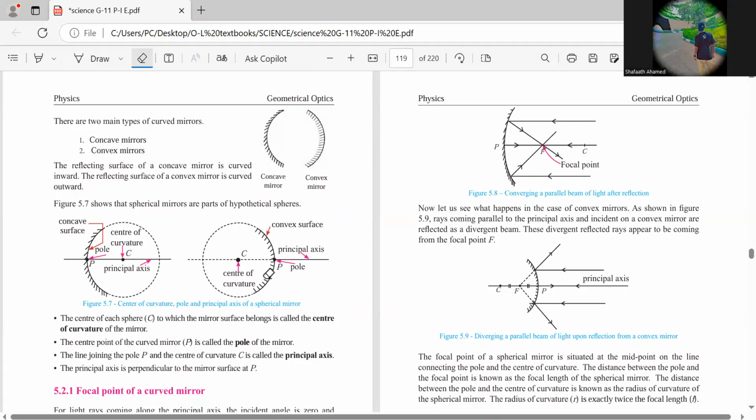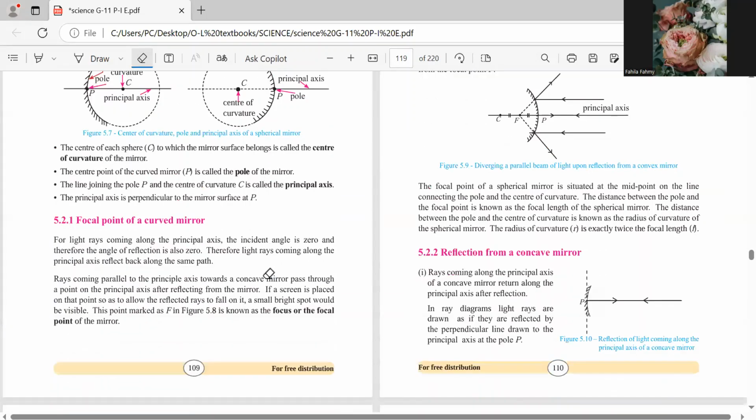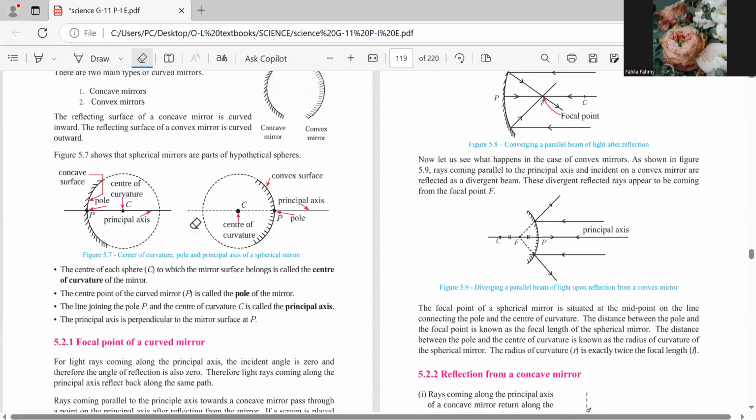Yeah, miss. Right. එතකොට පුතා තව දෙයක් තියෙනවා. තව දැන් වචන ගොඩක් තියෙනවා ඔලුවට දාගන්න. Focal point of the curved mirror. What does this focal point mean? බලන්න here පුතා.